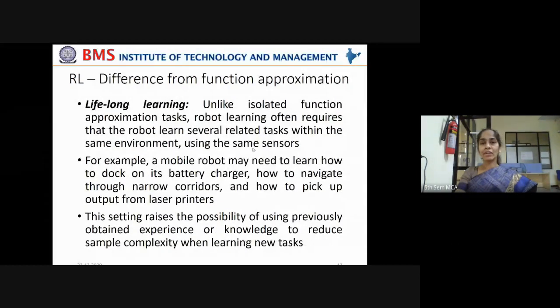And finally, lifelong learning. It is not that you train the machine learning model once and use it for all kinds of purposes. In other supervised and unsupervised machine learning models, you give a training set, you give training examples, and the model learns from those training examples and creates an ideal target function, or formulates some hypothesis in order to explain the behavior of the data, but that is not the end in reinforcement learning. That is not the case in reinforcement learning. It learns lifelong. It has to learn whenever it encounters some new environment.